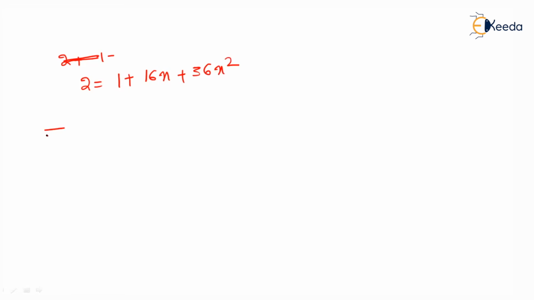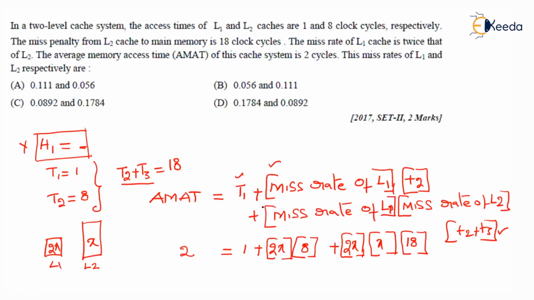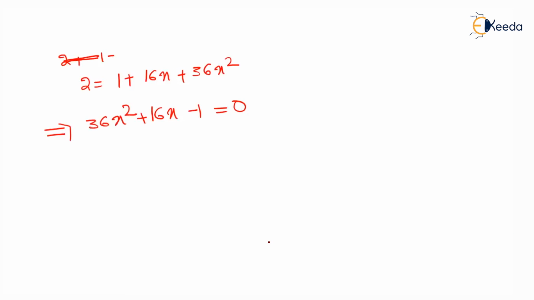If we simplify this, we finally get 36x square plus 16x minus 1 is equal to 0.